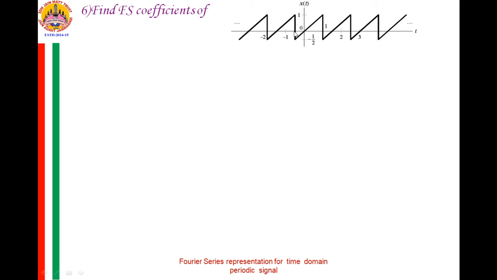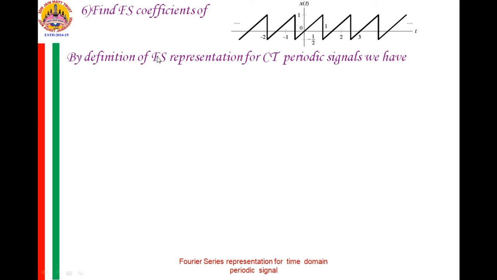From minus 1 by 2 to plus 1, what is the amplitude of x of t? You observe that at minus 1 by 2, the amplitude is minus 1 by 2, and at 1, the amplitude is 1. Therefore, x of t is equal to t in this interval from minus 1 by 2 to 1.